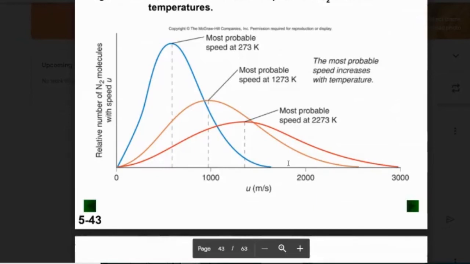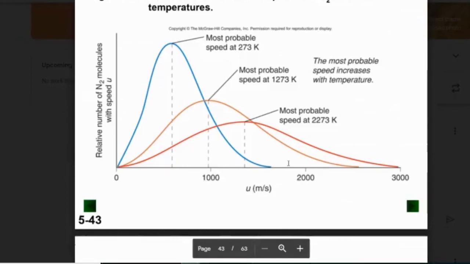So the blue one represents a lower speed, 273, which is 0 degrees Celsius. So most of them fall into that large curve underneath the blue, especially the line. That's the most probable speed. And if we remember that temperature is the average kinetic energy, then it can be any of those speeds underneath there, but most of them fall into that bracket.